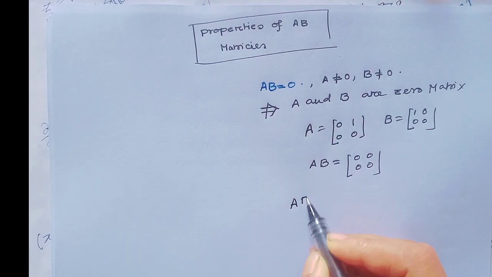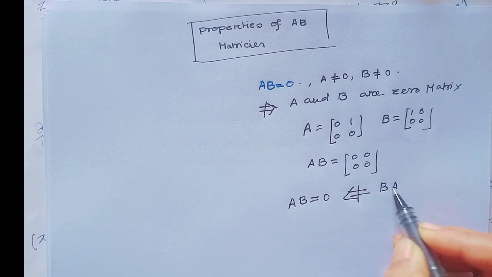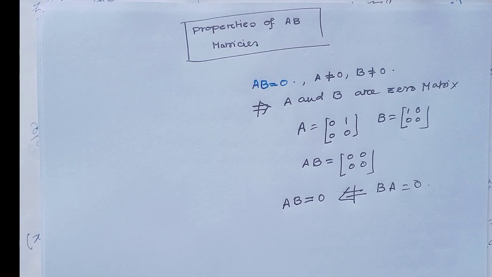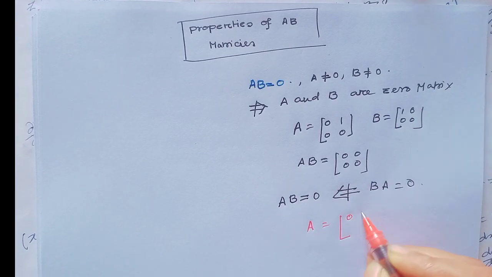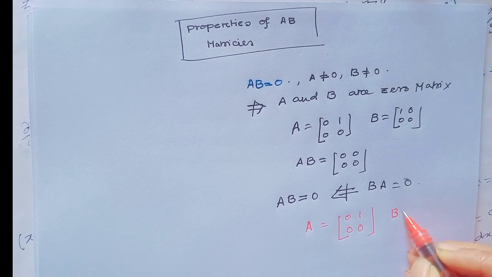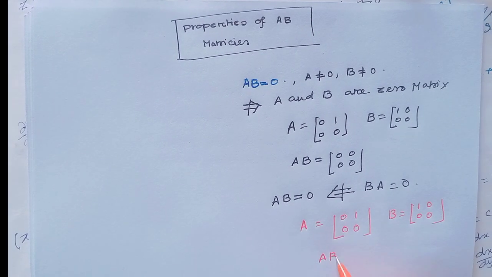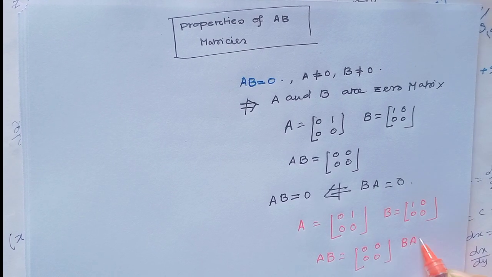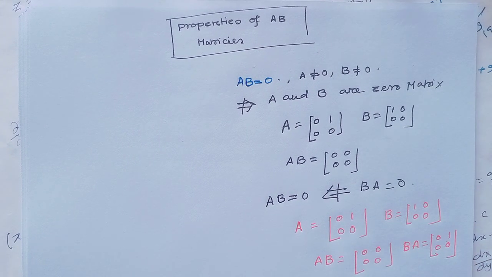Also, AB equal to 0 does not imply BA equal to 0 matrix. As for example, consider A equal to [0, 1; 0, 0] and B equal to [1, 0; 0, 0]. Notice here AB equal to 0 matrix, but BA is non-zero matrix. So AB equal to 0 does not always imply BA equal to 0.